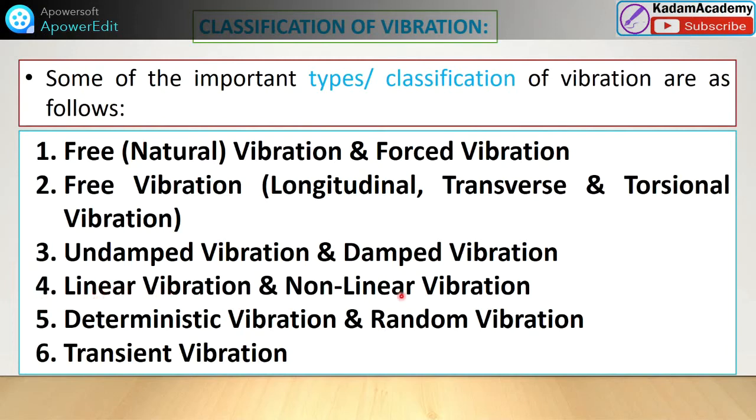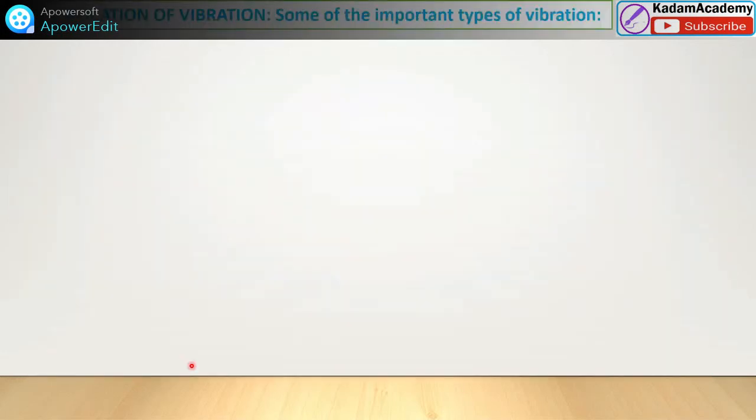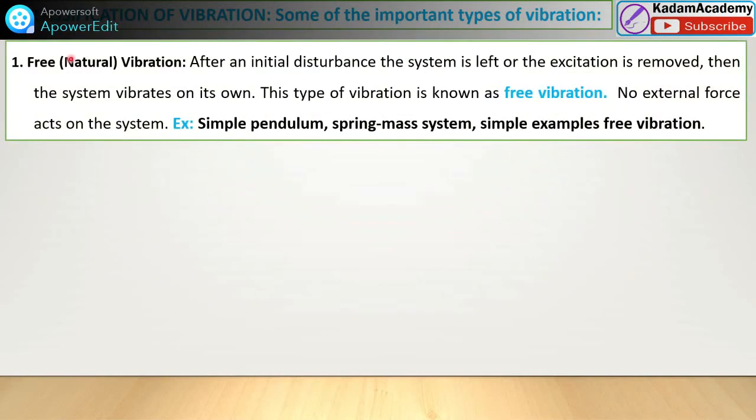Similarly, linear vibration and non-linear vibration, we will see on that page. Deterministic vibration and random vibration, why they occur, we will see on the page. Lastly, transient vibration. So these are the classification or types of vibration. First, we will study one by one the important types of vibration, starting with free or natural vibration.